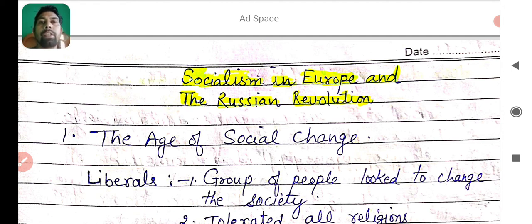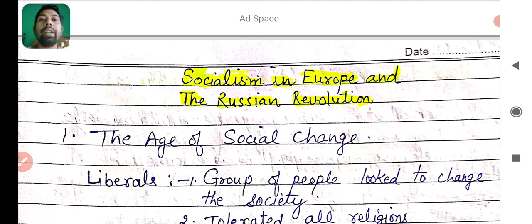Dear students, as you know, in ninth class we have started the history part. In history, we have completed lesson number 1, named French Revolution. Today we will start our lesson number 2, and the name of the lesson is Socialism in Europe and the Russian Revolution. As we read in the lesson, there was an age of social change in Europe.